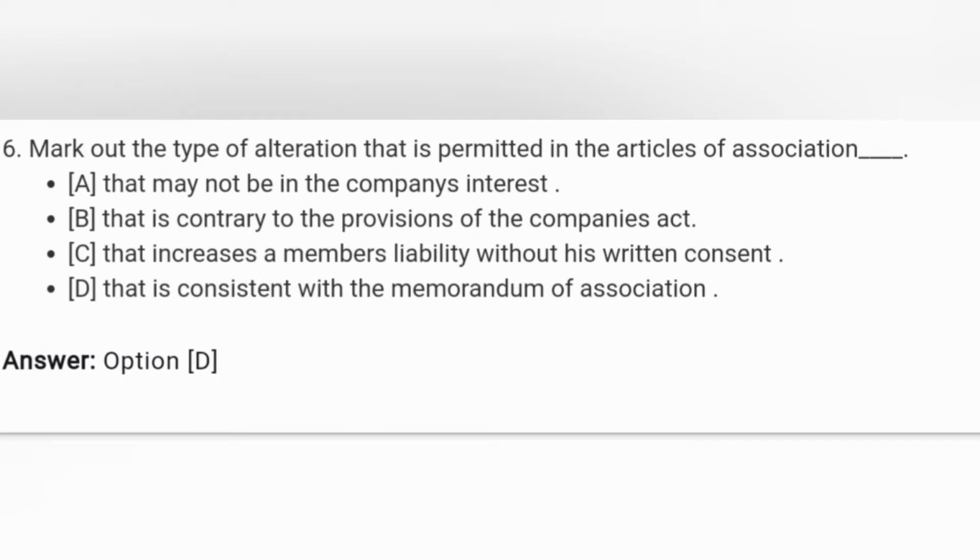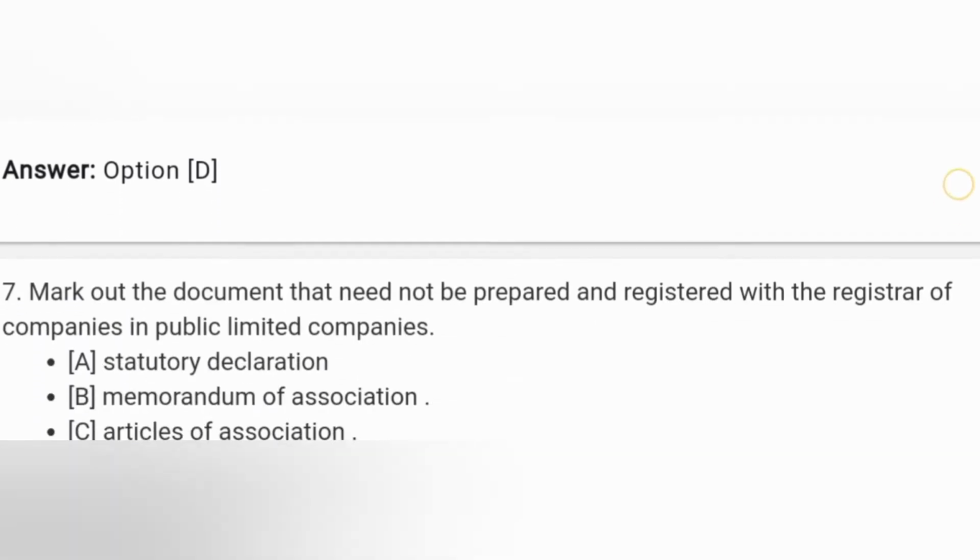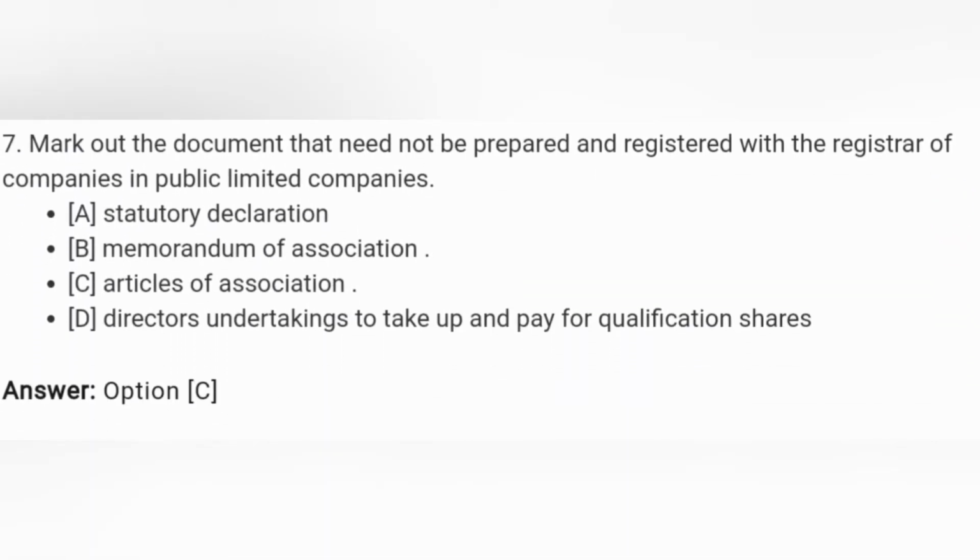Next, which alteration is permitted in the article of association? तो इसका आंसर होगा डी. That is consistent with the memorandum of association. Memorandum of association से related होगा article of association के कोई भी निर्देश, तो वो alteration हो सकता है. 7. Mark out the document that need not be prepared and registered with the registrar of companies in public limited companies. तो इसका आंसर आर्टिकल ऑफ एसोसिएशन इज करेक्ट आंसर.